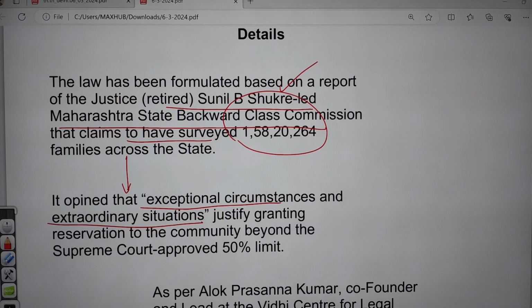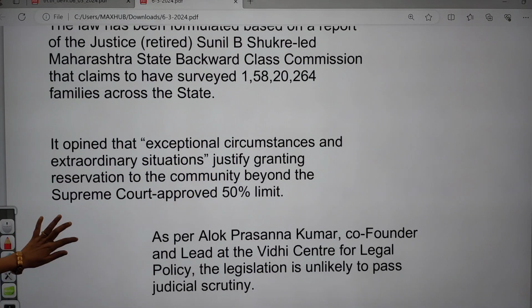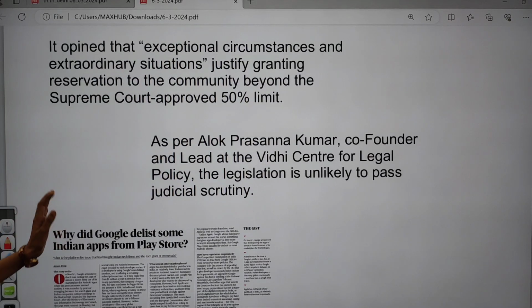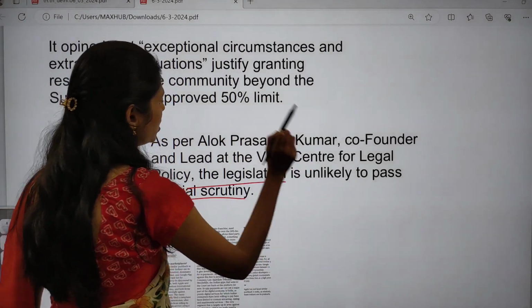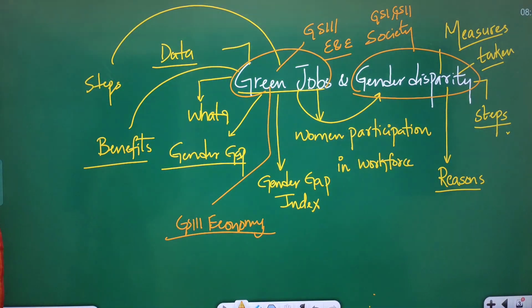So the report suggests that the government needs to grant reservation to this community. As per Alok Prasanna Kumar, co-founder and lead of the Vidhi Centre for Legal Policy, the legislation is unlikely to pass judicial scrutiny. So this is about the Maratha reservation.